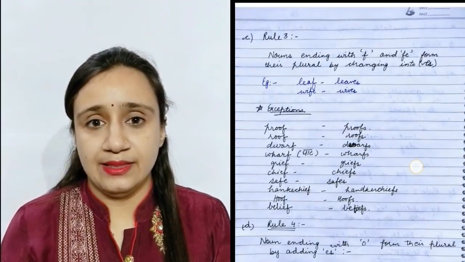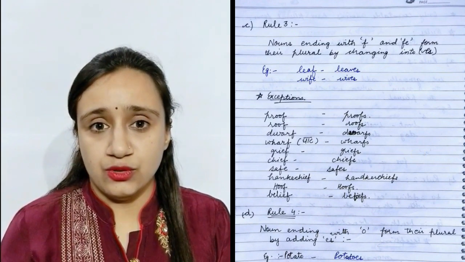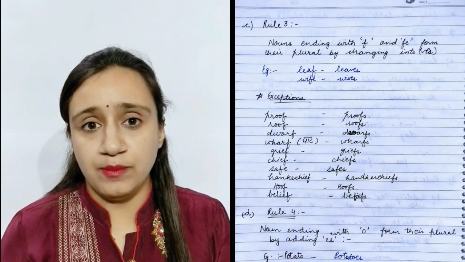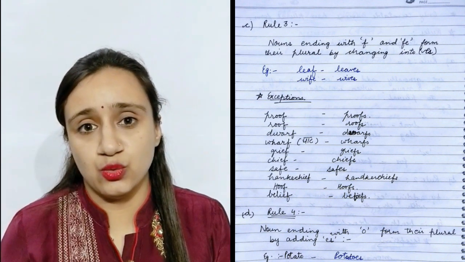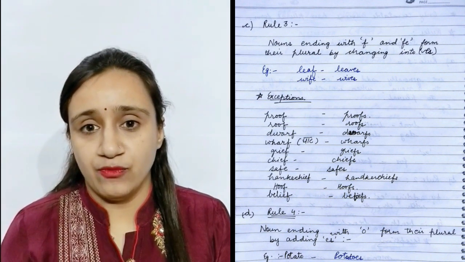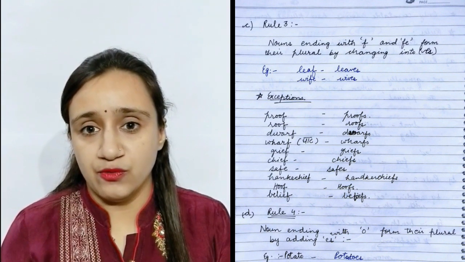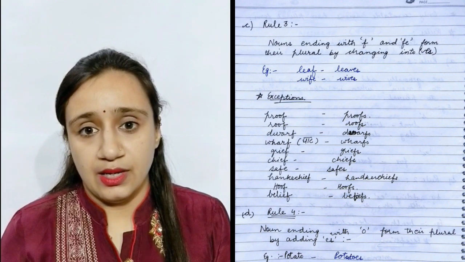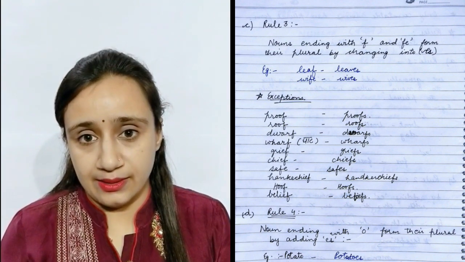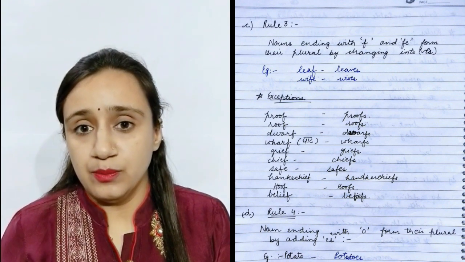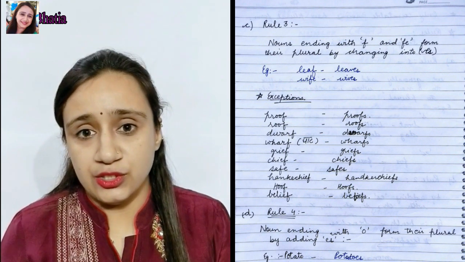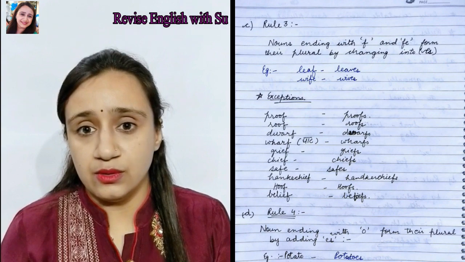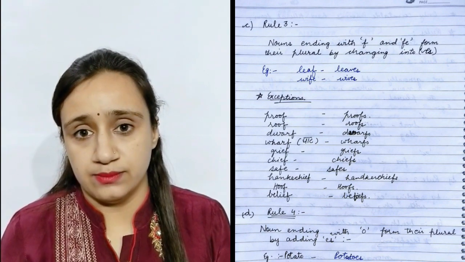Rule number 3. There are some nouns which end in f and fe that form their plurals by changing into ves. For example, wife, wives, leaf, leaves. Some exceptions are there. Proof, proofs. It will not change into ves. Roof, roofs. Dwarf, dwarfs and so on.